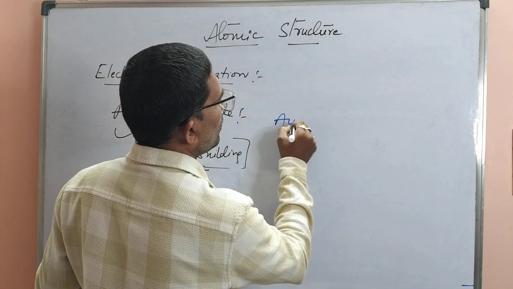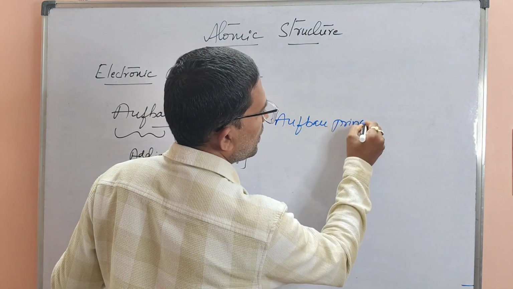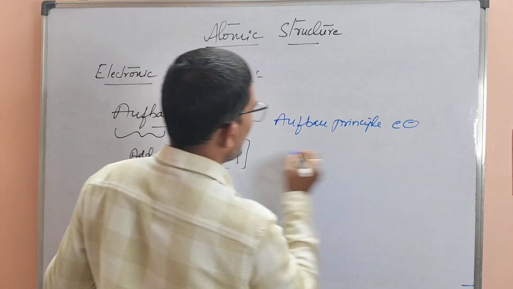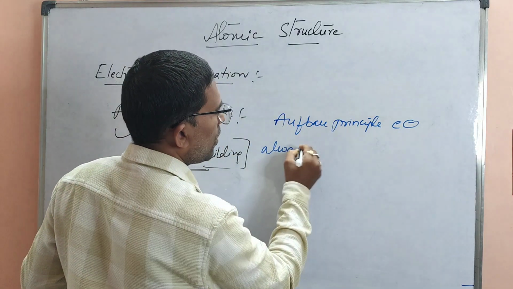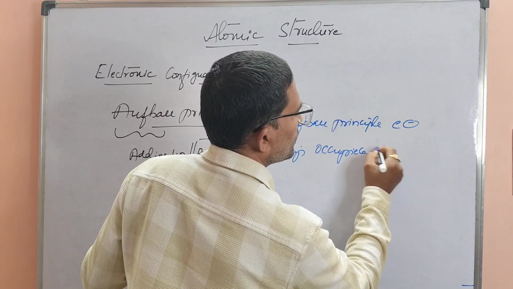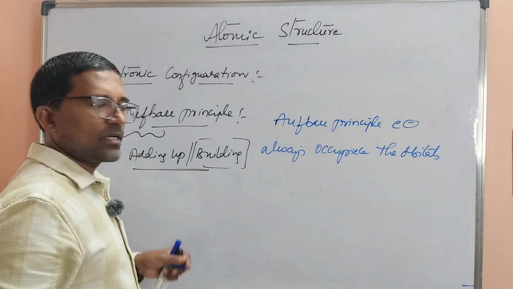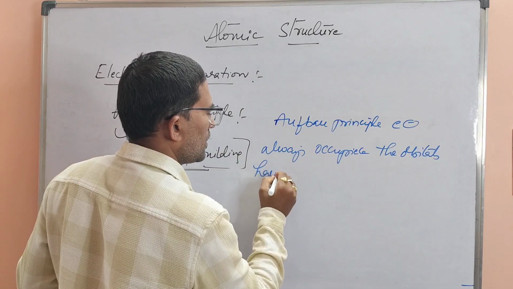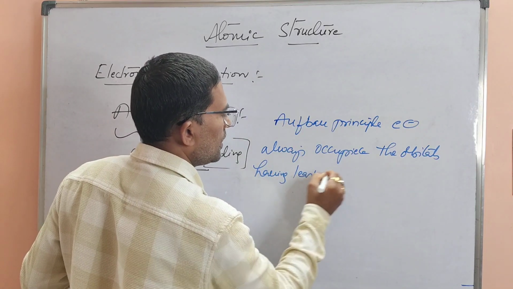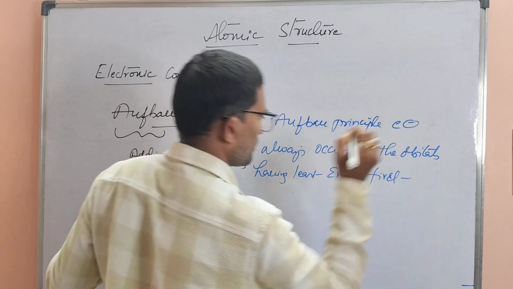According to the Aufbau principle, electrons always occupy the atomic orbitals having least energy first.